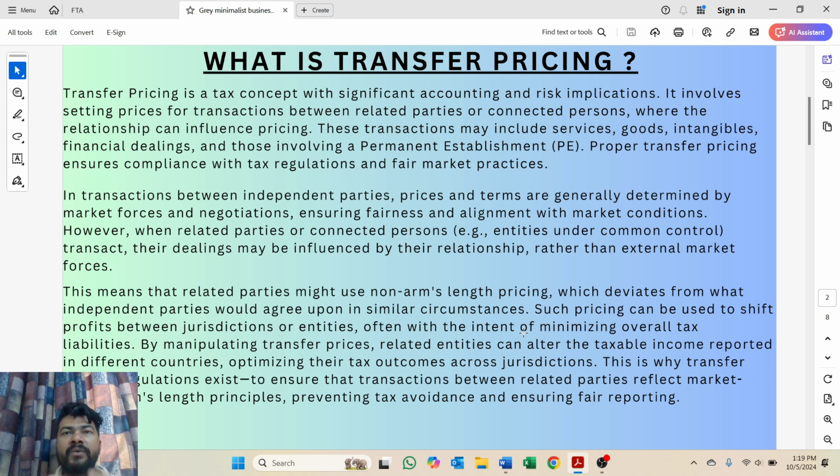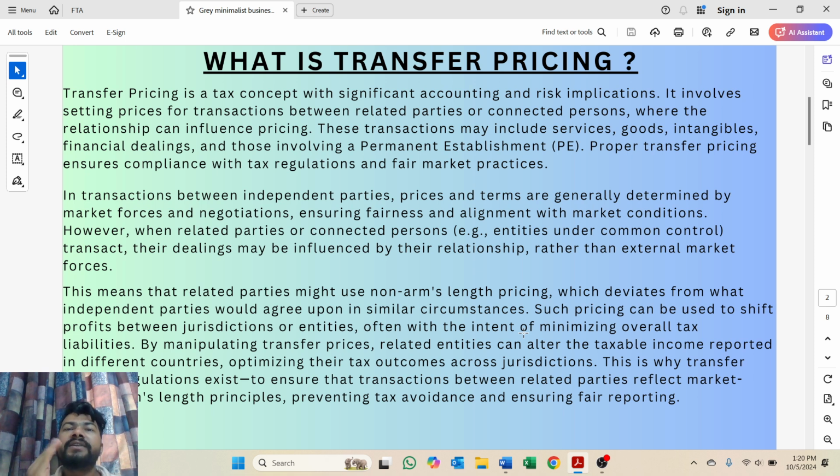Generally, when there is a transaction with unrelated or independent parties, the price and other terms are determined by market forces and negotiations, which ensures fairness and alignment with the market conditions.